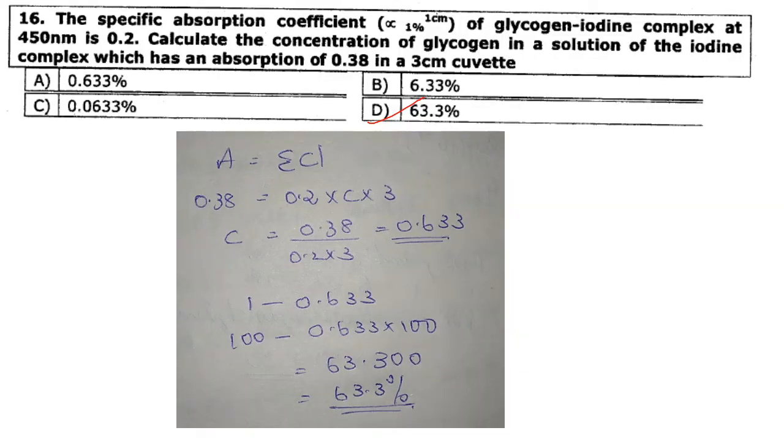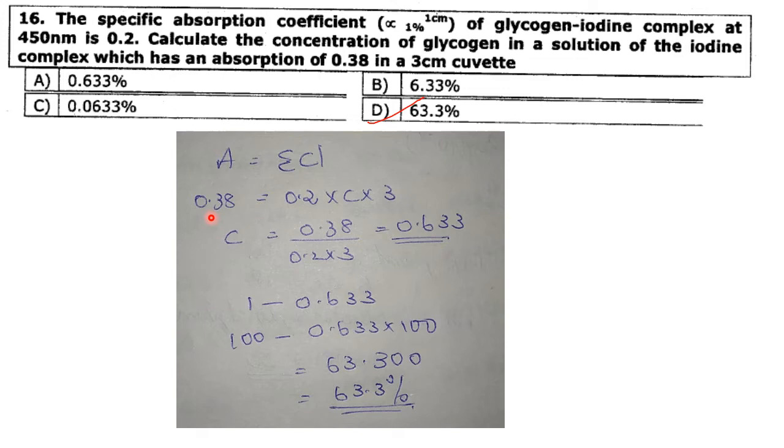Then next one. The specific absorption coefficient of glycogen iodine complex at 450 nanometer is 0.2. Calculate the concentration of glycogen in a solution of the iodine complex which has an absorption of 0.38 in a 3 centimeter cuvette. So we know the formula A is equal to epsilon C l.